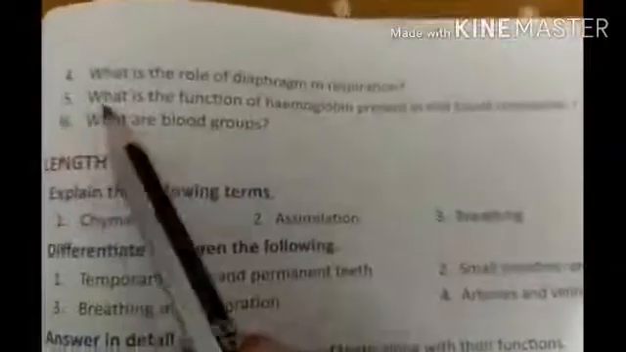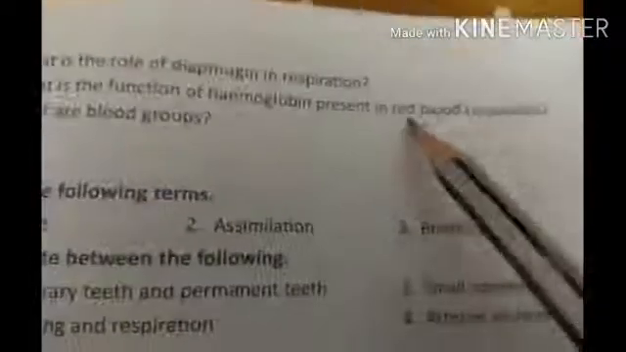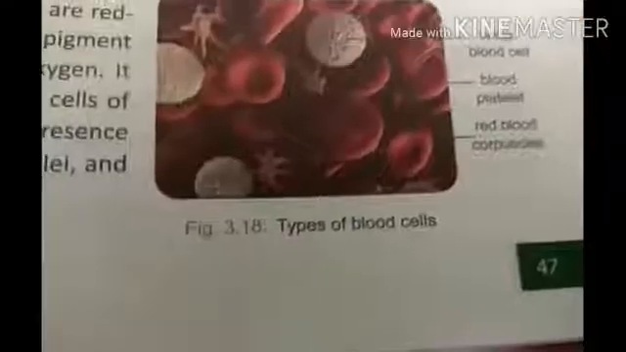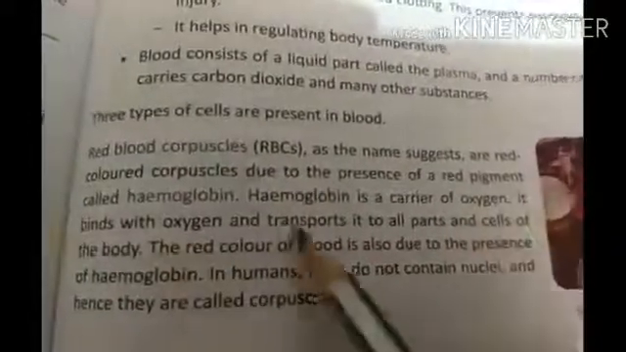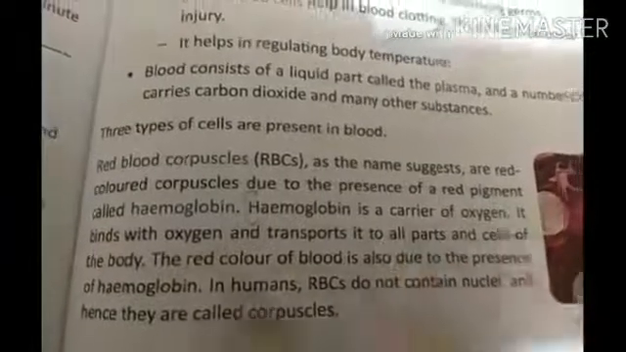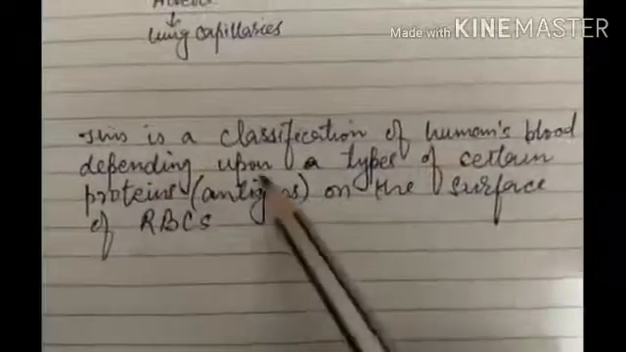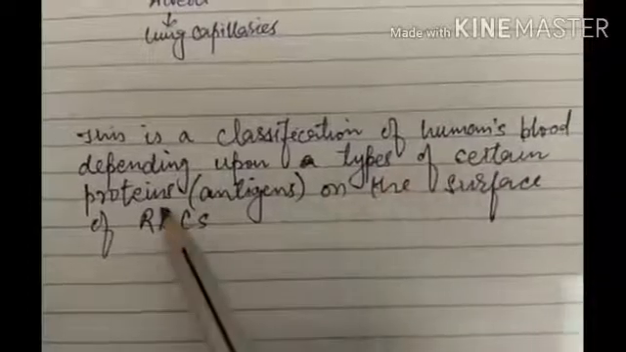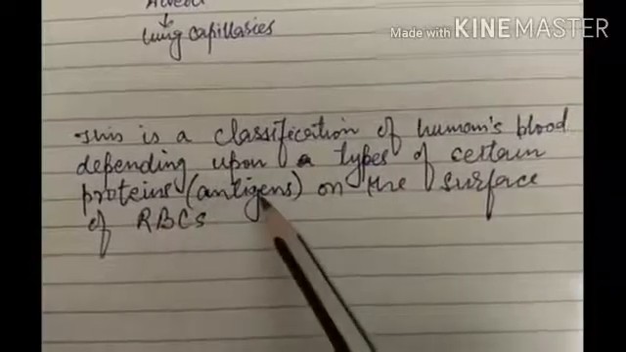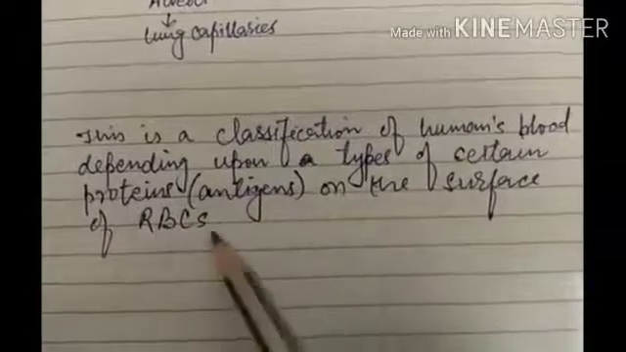Then this question 5, what is the function of hemoglobin present in RBC? On page number 47 you will note down the answer from here. Hemoglobin is a carrier of oxygen. It binds with oxygen and transports it to all parts and cells of the body. So this is your answer. Then question number 6, what are blood groups? So students, you can note down this one. This is a classification of humans' blood depending upon types of certain proteins, inside bracket antigens, on the surface of RBCs.